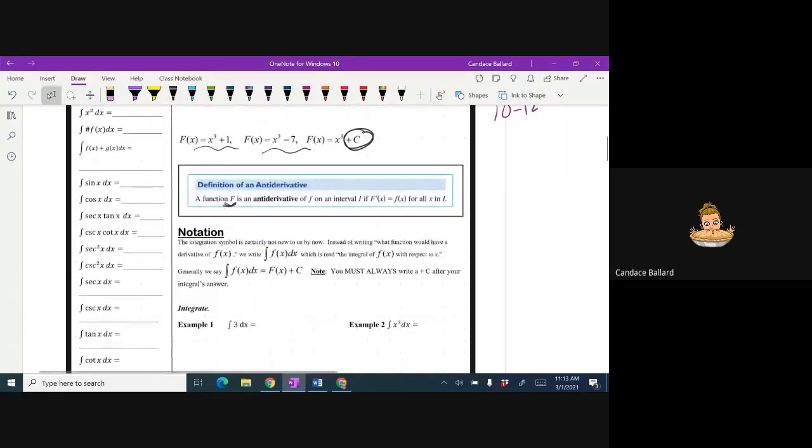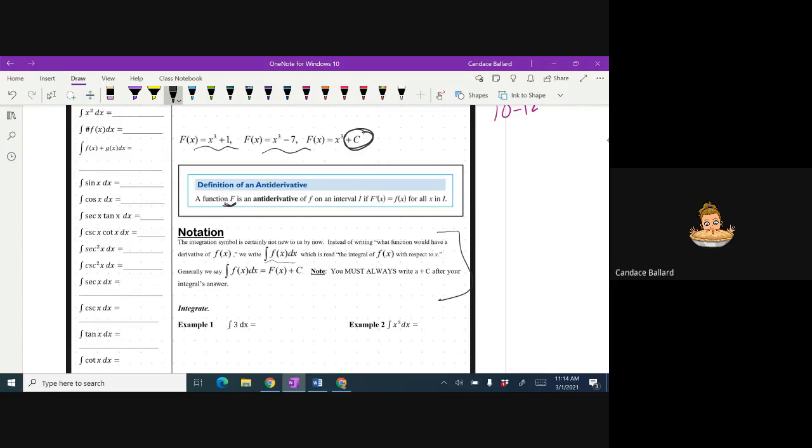So basically there's a little bit on notation right here. The integral symbol is certainly not new to us by now. We saw it a little bit last week, right? I started kind of throwing it in there last week. Instead of writing what function would have a derivative f of x, we write the integral of f of x dx, which is read the integral of f with respect to x.